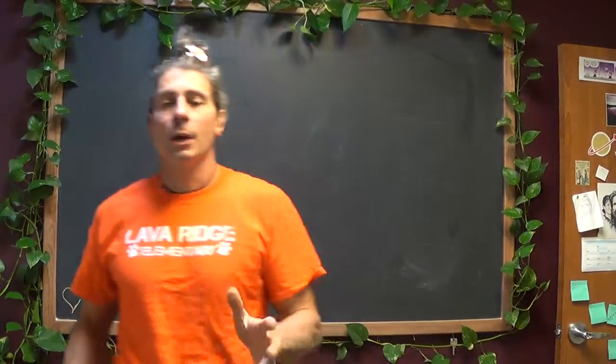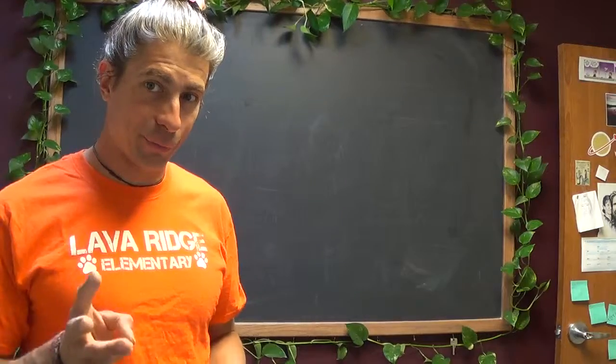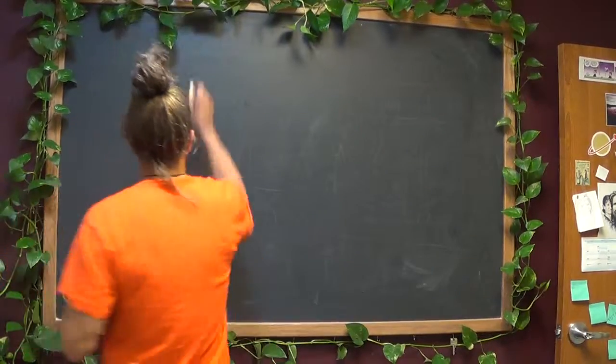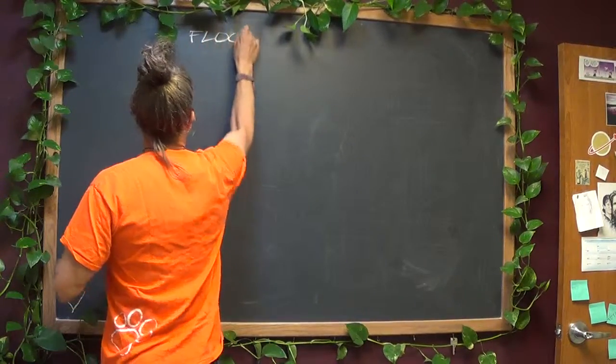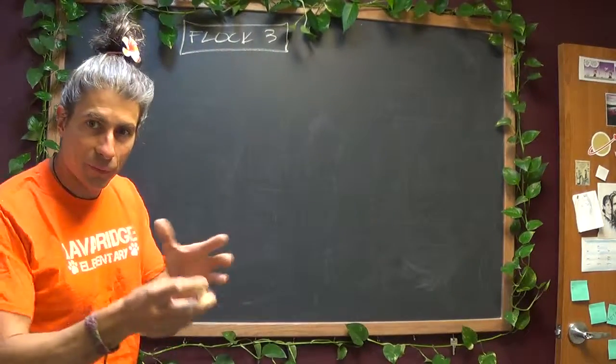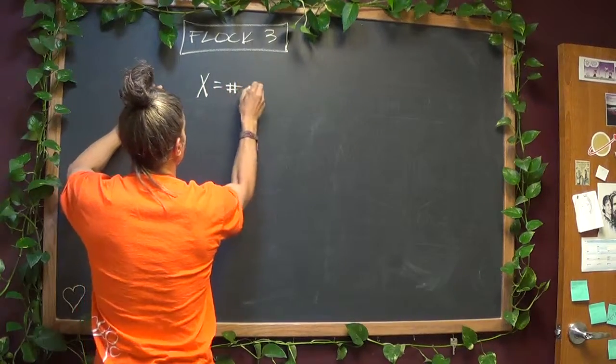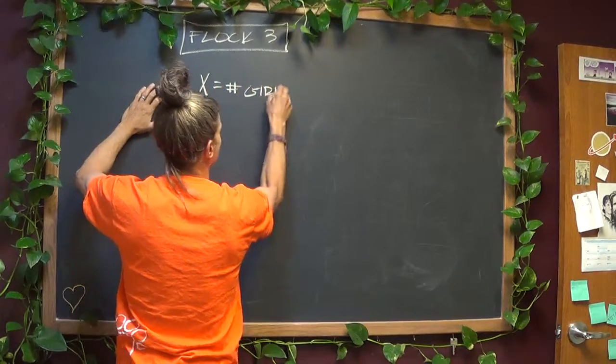Okay, friends, we've talked about 1 bird, 2 birds. Now let's send Max in for 3. Okay, so this is flock number 3. And let's make the distribution for flock number 3. Okay, so X is the number of girls, which is what we're interested in.